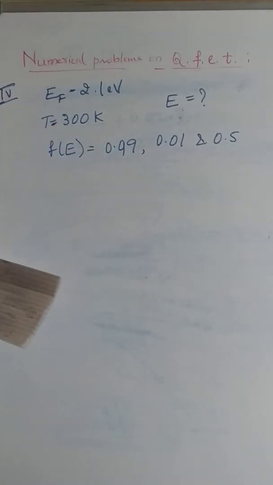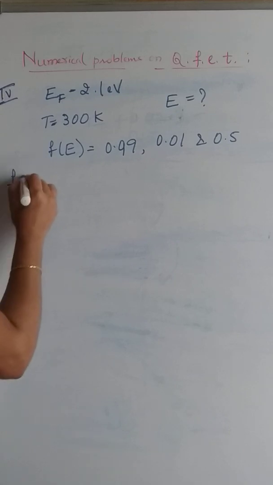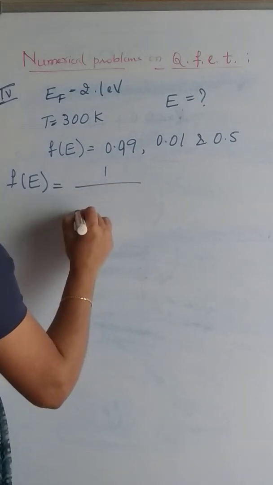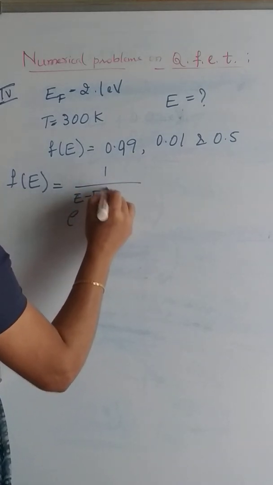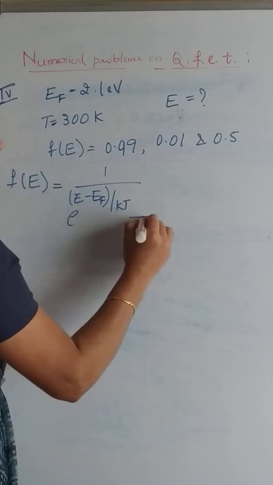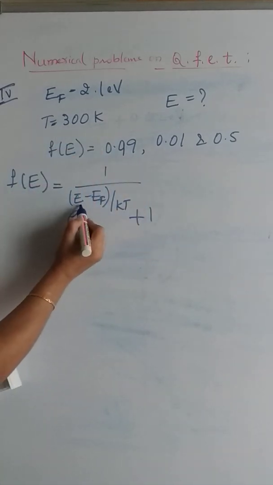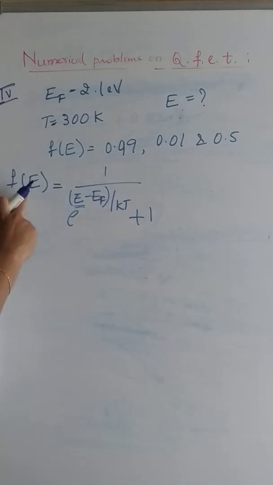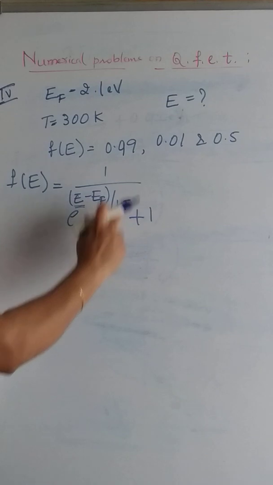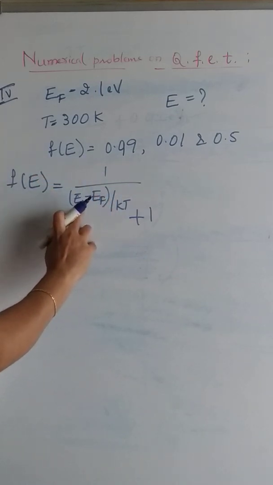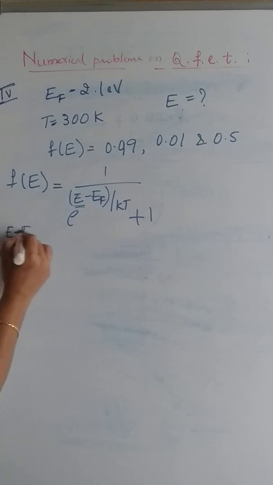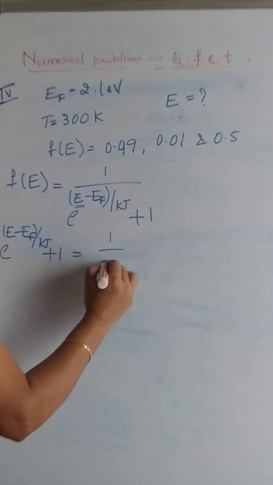at which the Fermi factor is 0.99 at 300 Kelvin. So we know that the Fermi factor is given by 1 by e to the power of (E minus EF) divided by KT, plus 1, and we have to calculate this E at a corresponding temperature T with the given value of f of E. So let us express this equation in terms of E. How do you express that? Take it to the left hand side: e to the power of (E minus EF) by KT, plus 1, is equal to 1 by f of E.